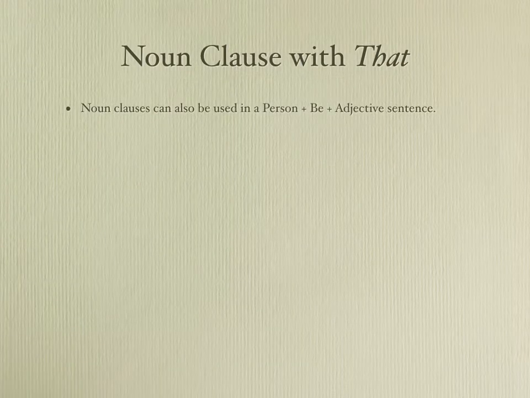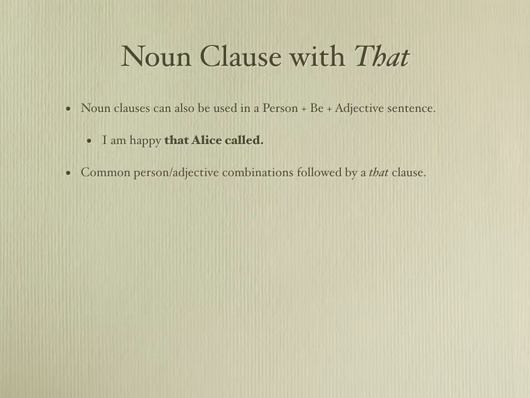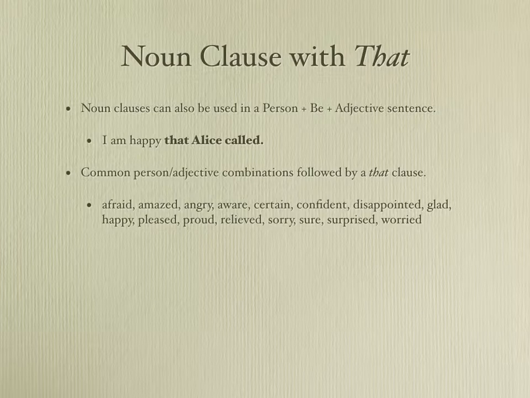Noun clauses can also be used in a structure where you have a person as your subject, some form of the be verb, and then an adjective. For example, I am happy. I, person, am, be verb, happy, adjective, and then it's followed by a noun clause, that Alice called. Here are some common person-adjective combinations. I use them a lot with these adjectives: afraid, amazed, angry, aware, certain, confident, disappointed, glad, happy, pleased, proud, relieved, sorry, sure, surprised, and worried.